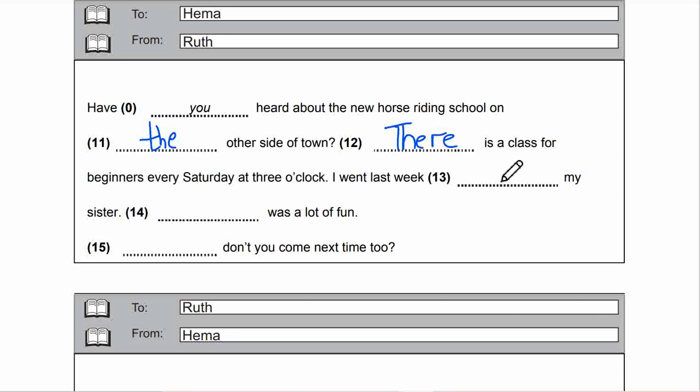I went last week with my sister. It will be with my sister. It was a lot of fun. So usually we say, why don't you come next time? That's it.